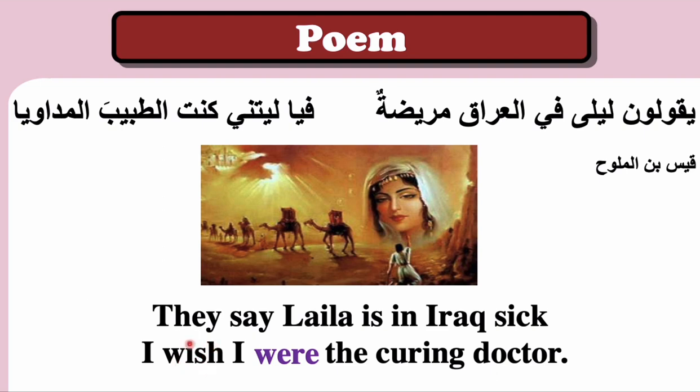Is this wish about the present or about the past? Good, excellent. It is about the present. That's why the poet is referring to the present. So he wishes that he were the curing doctor now.